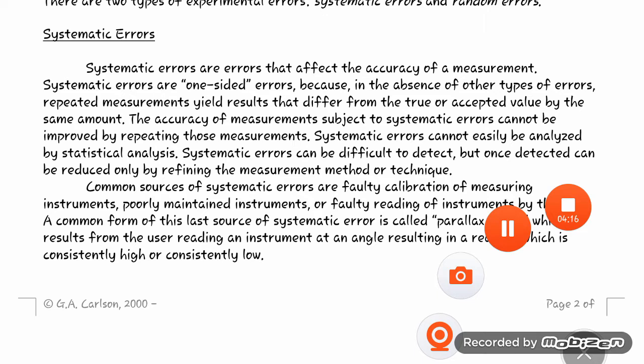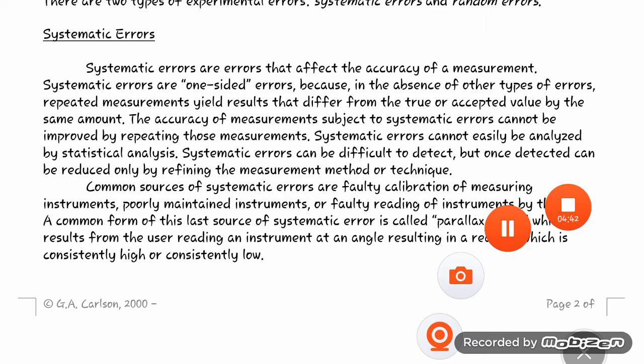These errors affect the accuracy of the measurements. They are one-sided errors because, in other types of error, repeated measurements yield varied results, but in systematic error the repeated measurements cannot change the result. Systematic error can be difficult to detect, but once detected can be reduced only by refining the measurement method.